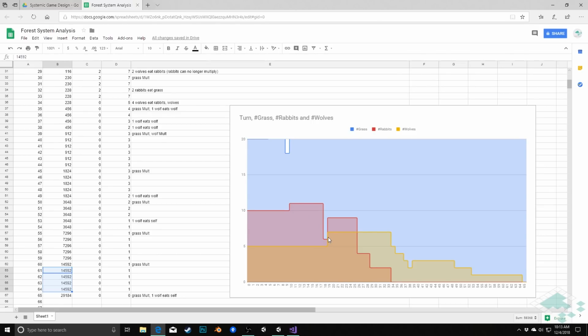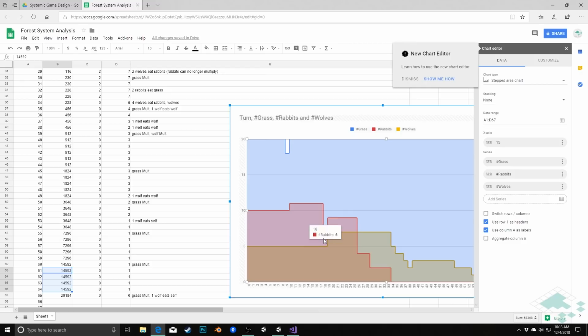For example, over here in this chart where I go from 6 rabbits at this point here, up to 9 here, it might seem like if you had multiple steps going from 6 to 9 that you might have a turn where it's 7 rabbits and then 8 rabbits and then 9 rabbits, when in actuality it is this hard increment. It's either 6 or it's 9.